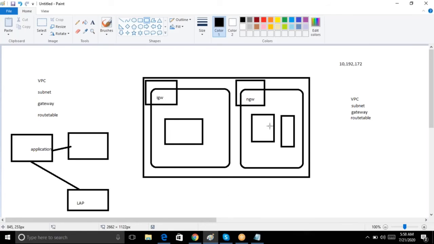Even an employee cannot connect to this EC2 instance, guys, because this EC2 instance doesn't have internet gateway, because we created NAT gateway. NAT gateway means only from the public subnet we can connect to this EC2 instance. To connect to this EC2 instance, you have to connect from here only.